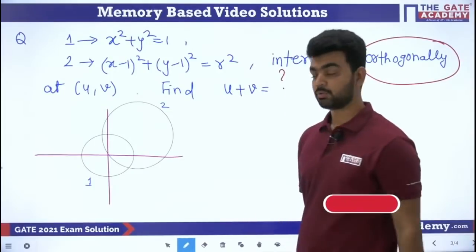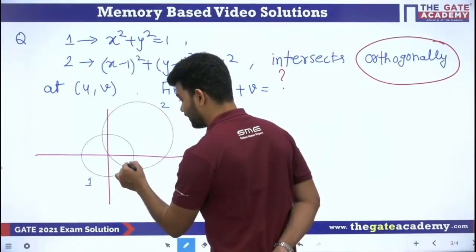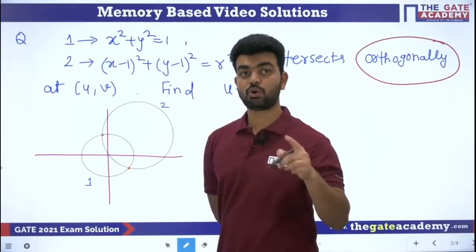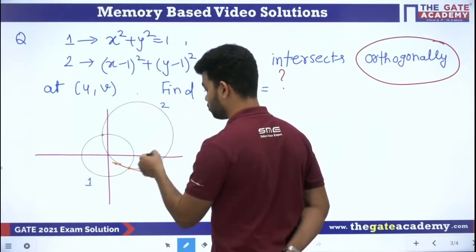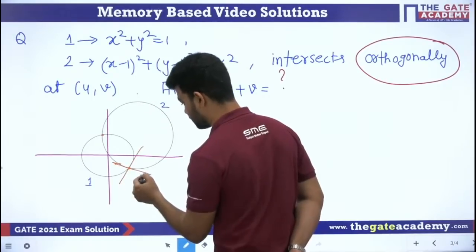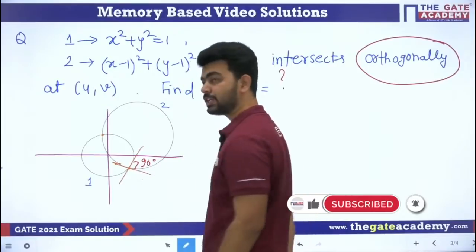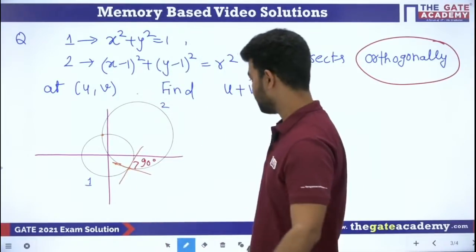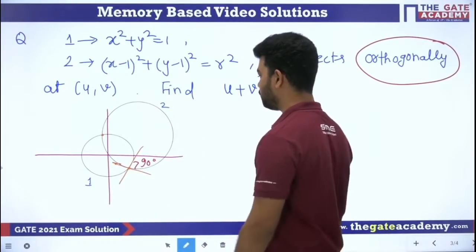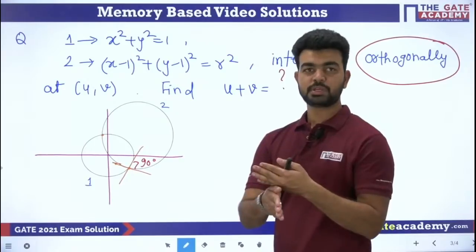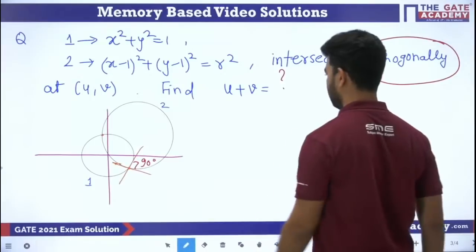What are we going to find out? They are intersecting each other, and if they are intersecting orthogonally, it means that if you draw a tangent on each of the two circles, both tangents should be at 90 degrees. They should pass orthogonally to each other, like this. Here they should be 90 degrees. We know that if the multiplication of two slopes is equal to minus 1, they are perpendicular to each other. That is what we are going to use here.